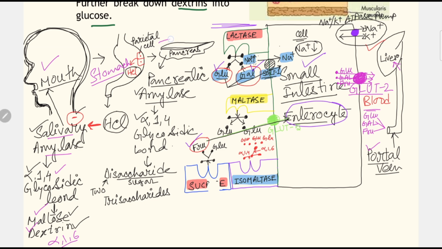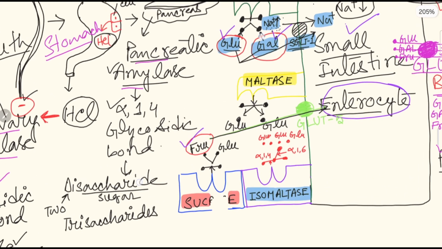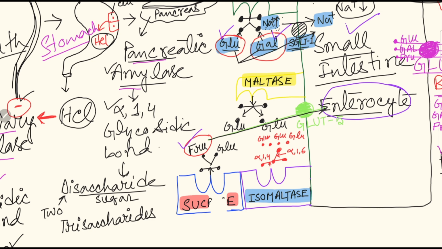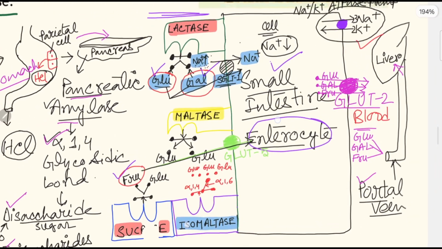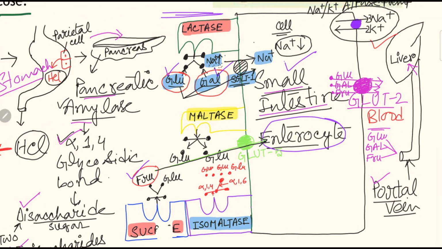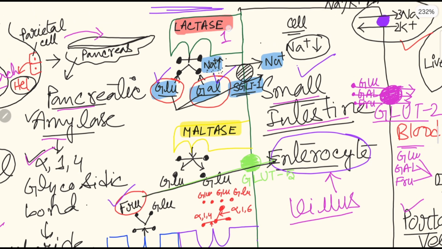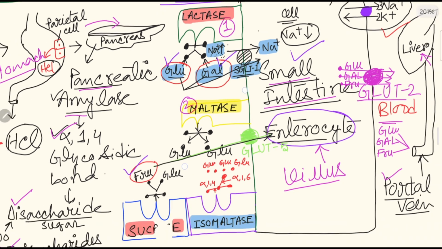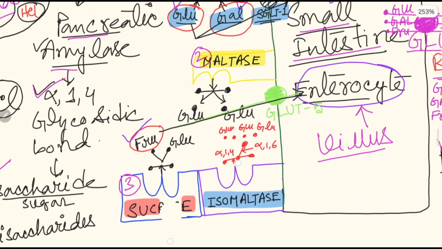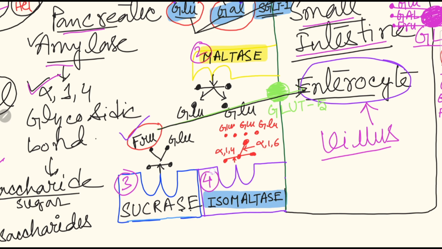Next, the food particles move to the pancreas. Pancreas secretes pancreatic amylase, and this pancreatic amylase is also able to break the alpha-1,4 glycosidic bond, and it will also produce disaccharides and trisaccharides. Next, we reach the small intestine where there is villus, and within villus there is a cell, that is enterocyte. And enterocyte houses enzymes. First one is lactase, second one is maltase, third one is sucrase, and fourth one is isomaltase.